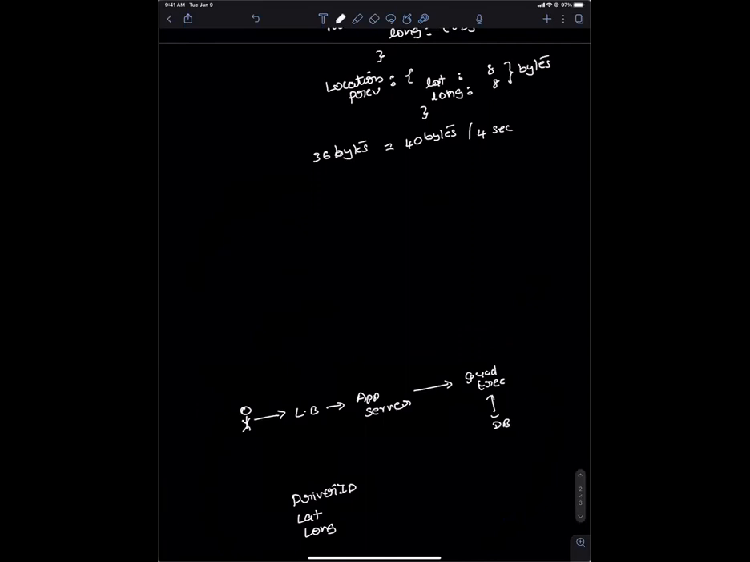So you have 40 bytes of data which is sent per second. Okay. So how many users have you got? You've got 1 million users, 1 million rides. Okay, per day. 1 million rides per day. So that means for